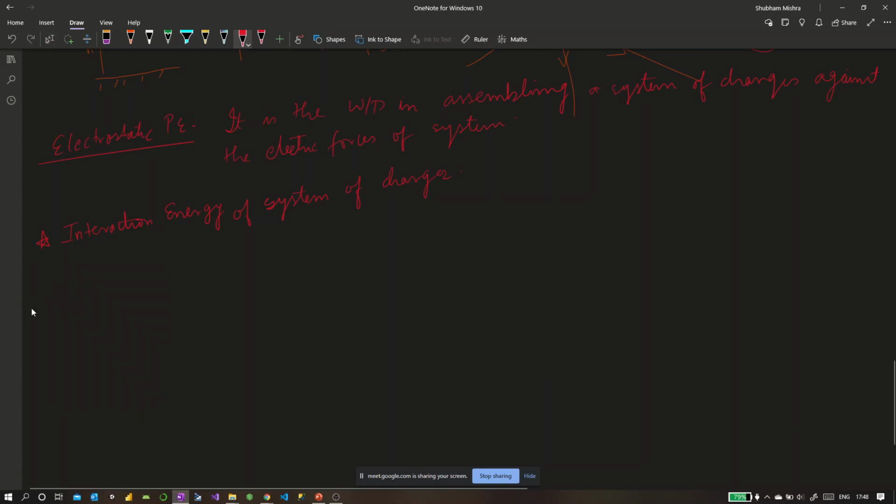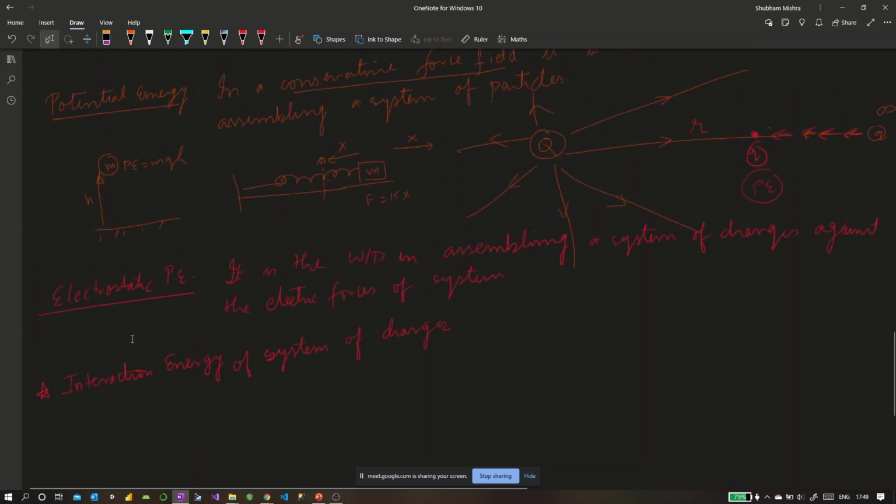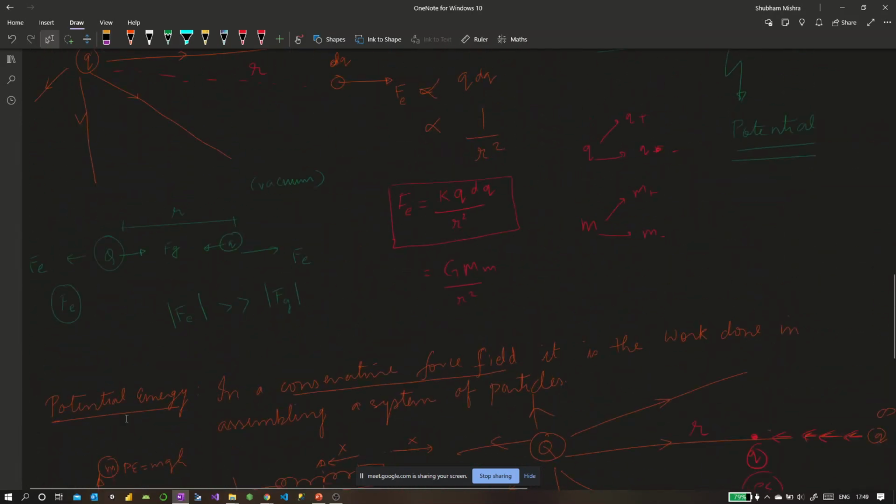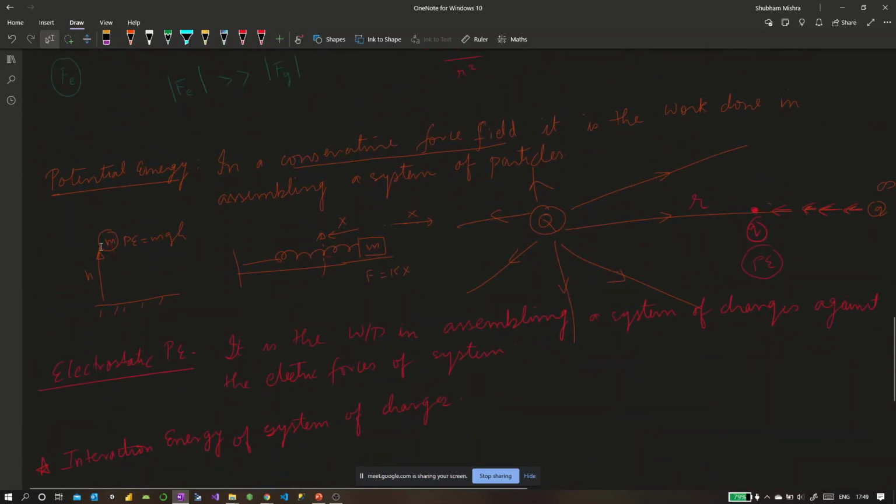So, for the calculation of electric potential energy, what happens is, when I say that this mass has some potential energy, I say that it has got some potential.